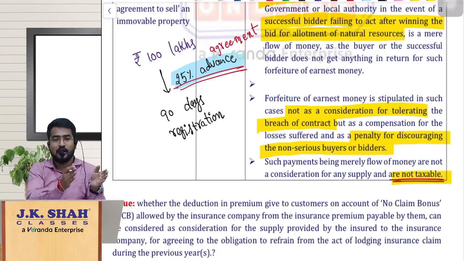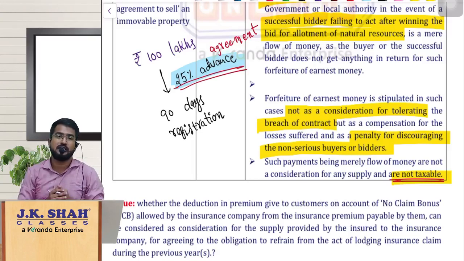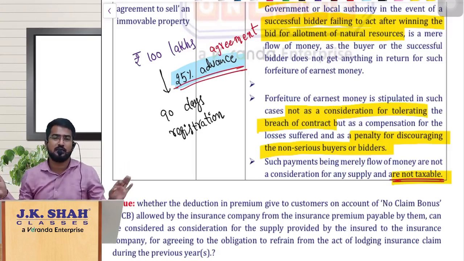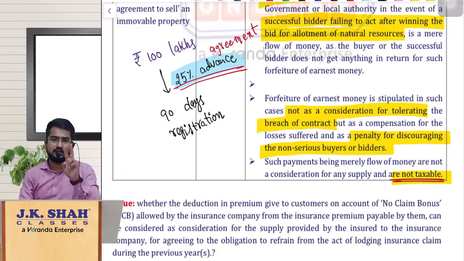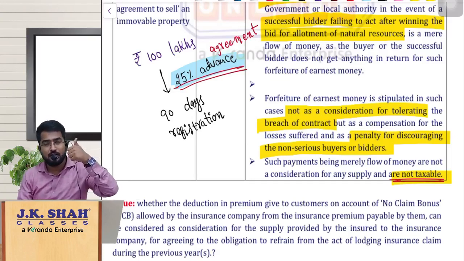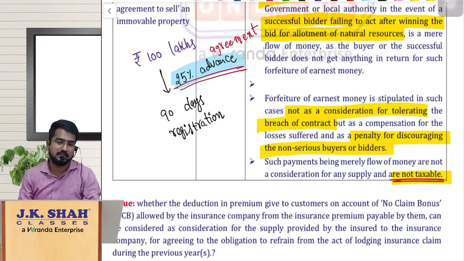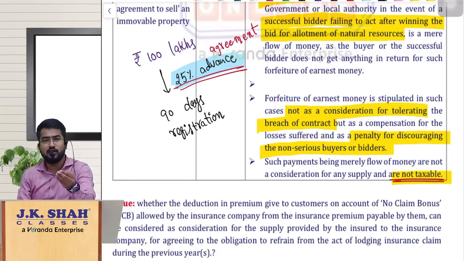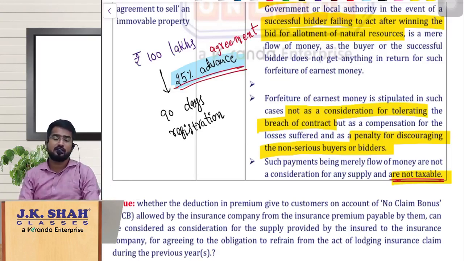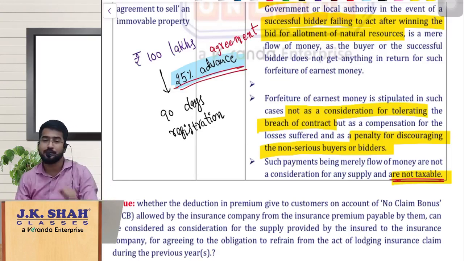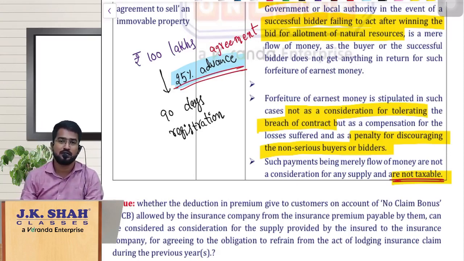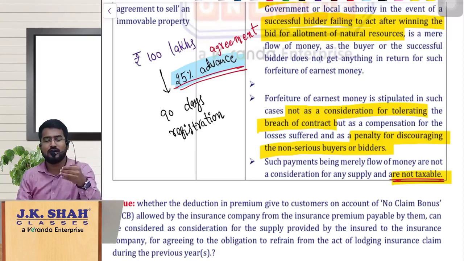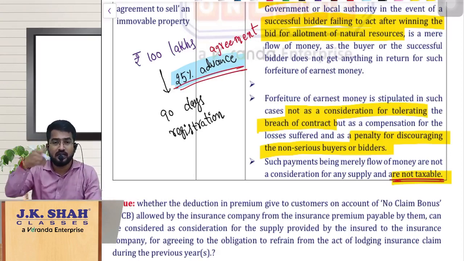So, an agreement to tolerate an act should be there. For that, any consideration if you are receiving, then only it is a supply, otherwise it is not a supply. So remember the fundamental thing, 2 points: there should be an agreement to tolerate that. Second one, there should be consideration for this. And simple logic, understand, when we are collecting something from the other fellow for punishing him because he did something wrong, breached the contract, violated the law, etc., etc., we are collecting that consideration from that another fellow.